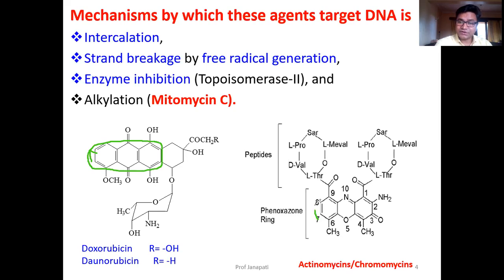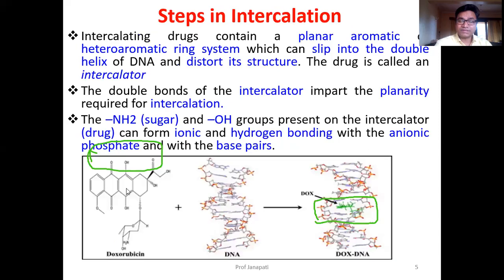Here also, this phenoxazine ring is aromatic in nature, so it slips between the DNA strands. You can see it here, this is an aromatic ring.